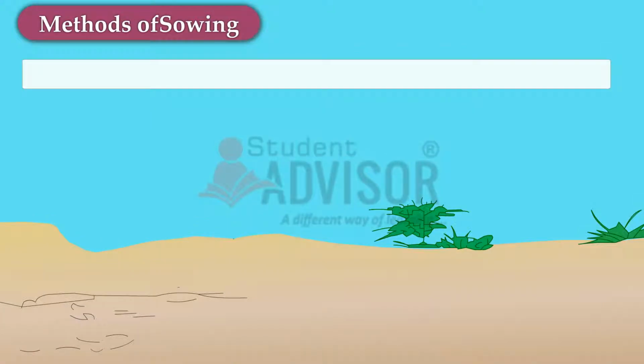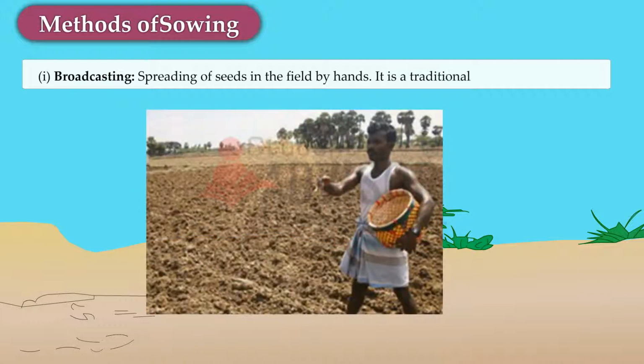Methods of sowing. Broadcasting, spreading of seeds in the field by hands. It is a traditional method of sowing.